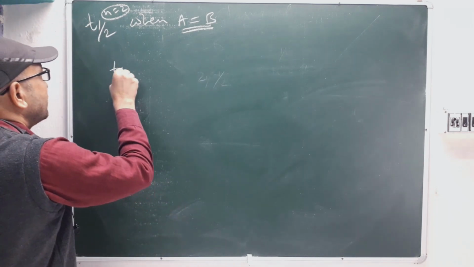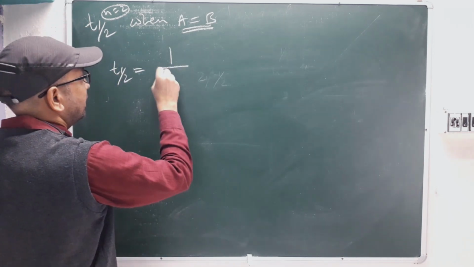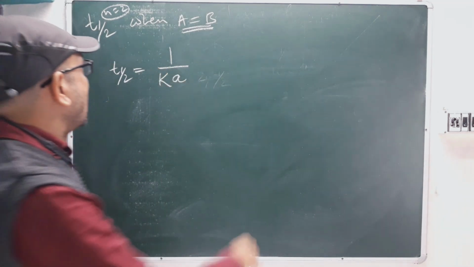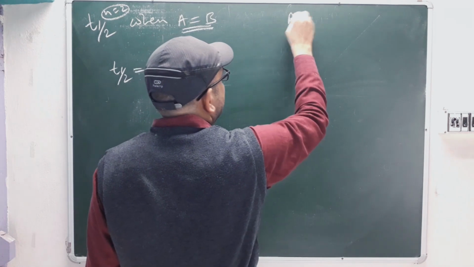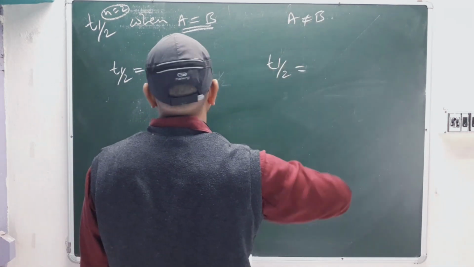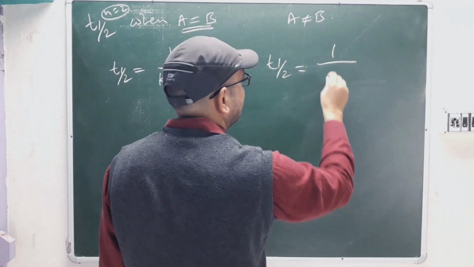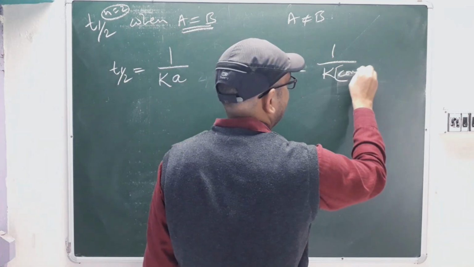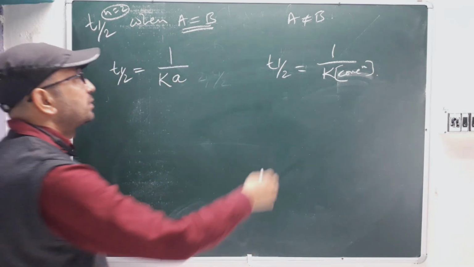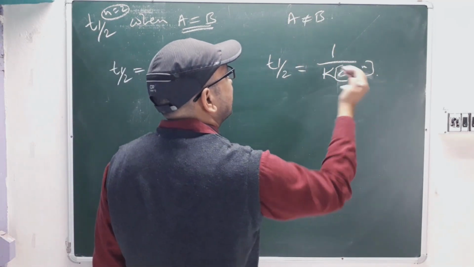Here T half equals 1 by Ka. And when A is not equal to B, T half is 1 by K, and then we write the concentration, because whatever the concentration of A and B, both will come here.